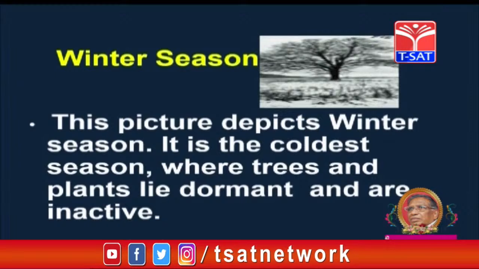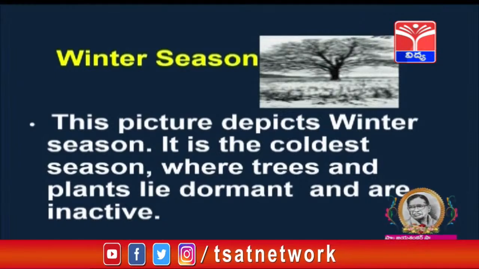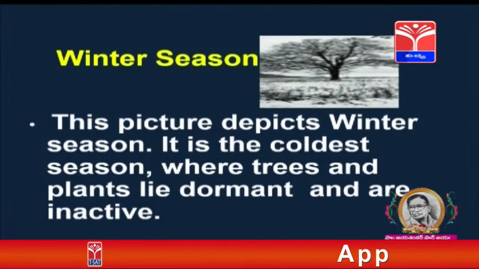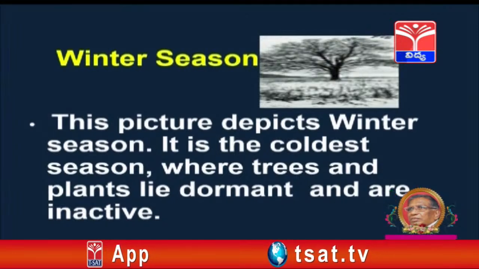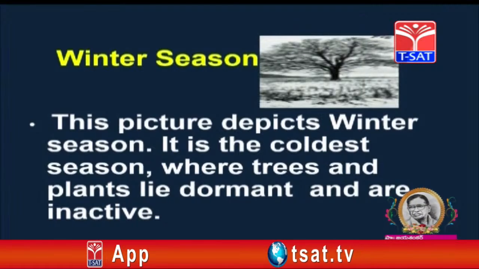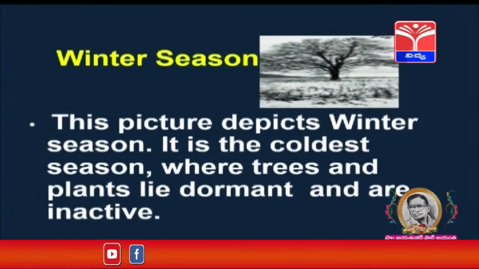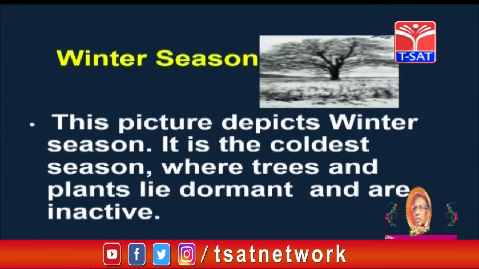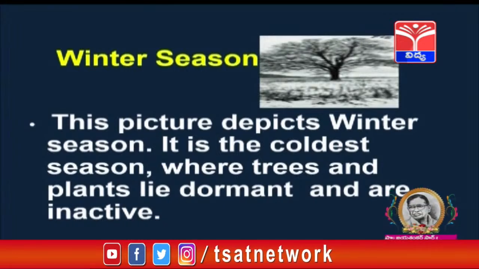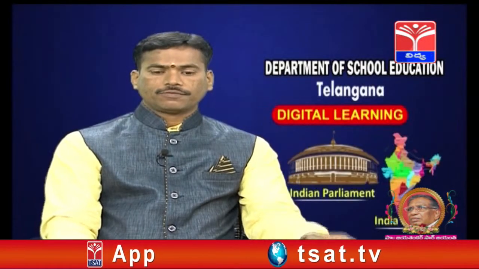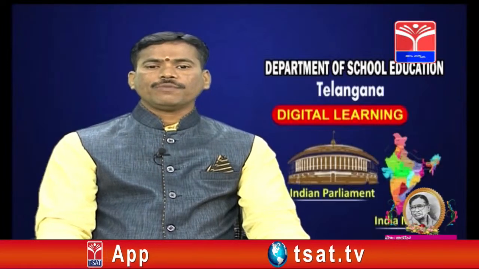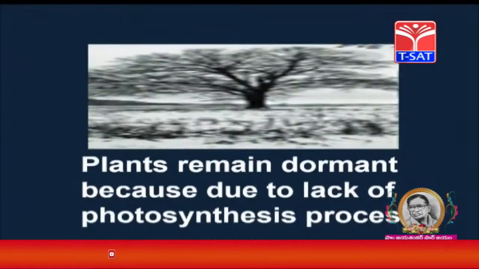Winter season. This picture depicts winter season. It is the coldest season where trees and plants lie dormant and are inactive. Why do trees and plants lie dormant and why are they inactive? Because due to severe cold, the photosynthesis does not take place. Plants remain dormant due to lack of photosynthesis process.